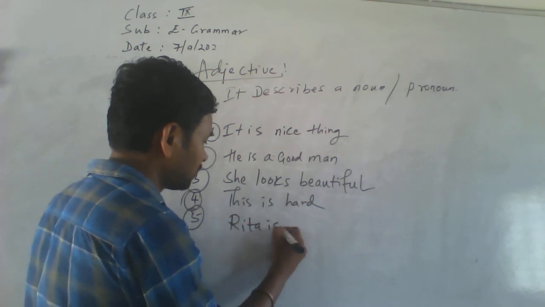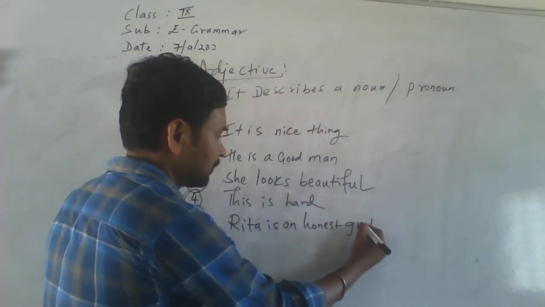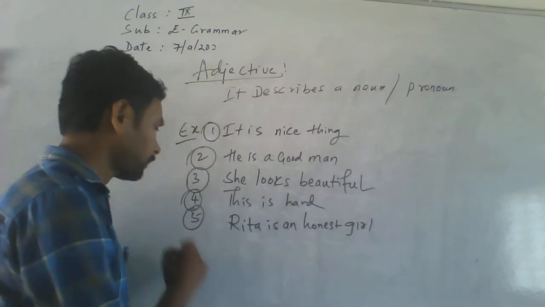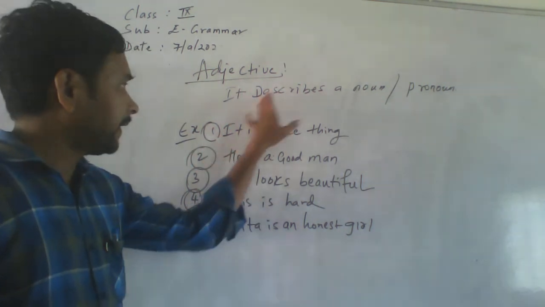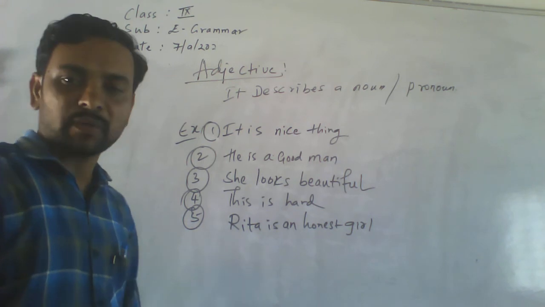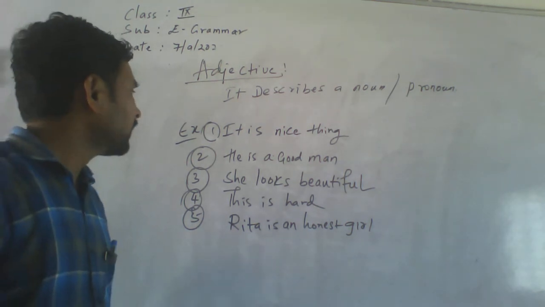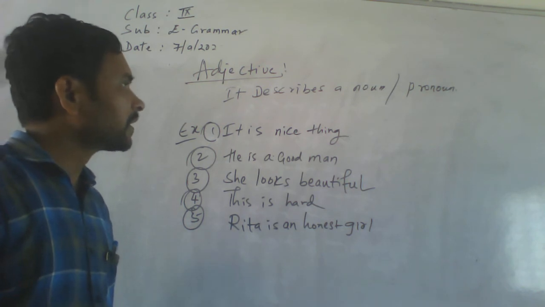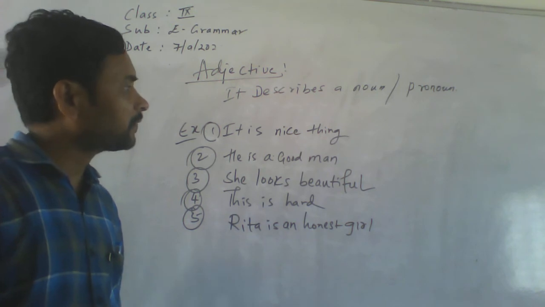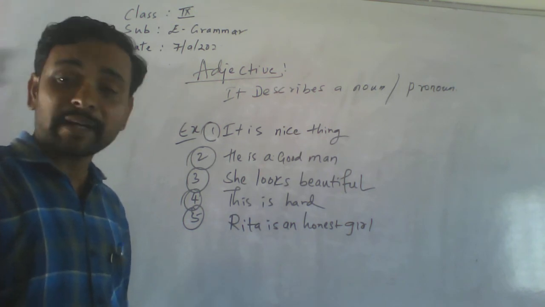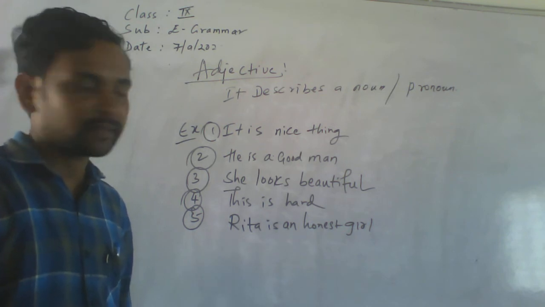Rita is an honest girl. See here, an adjective describes a noun or pronoun. In the first example, is there a noun or a pronoun, and what is the adjective? Try to identify that.